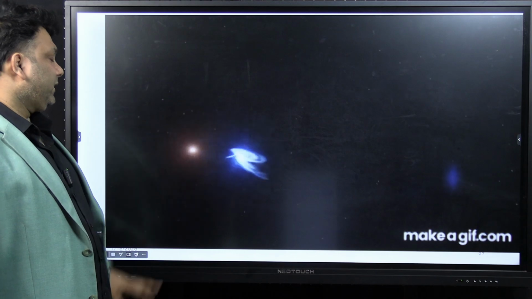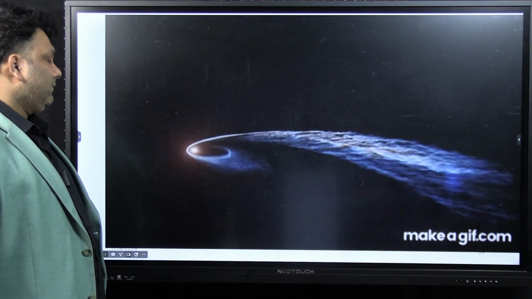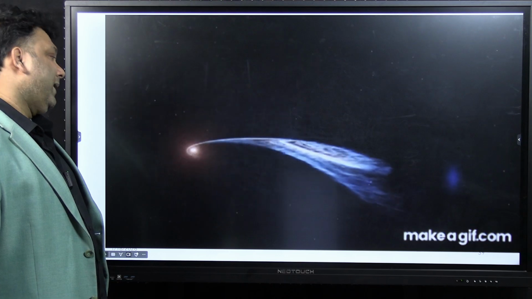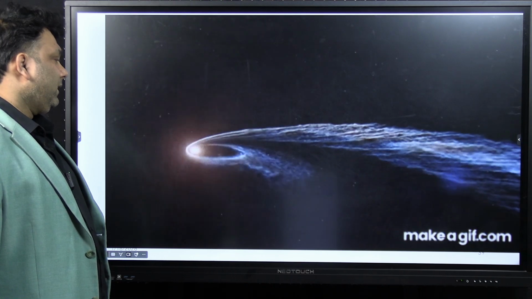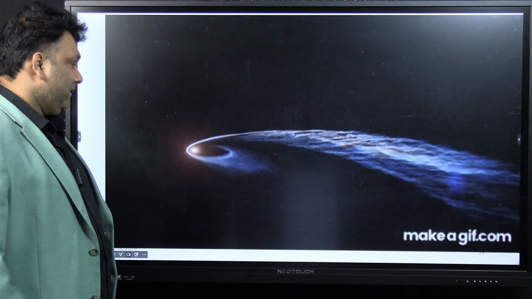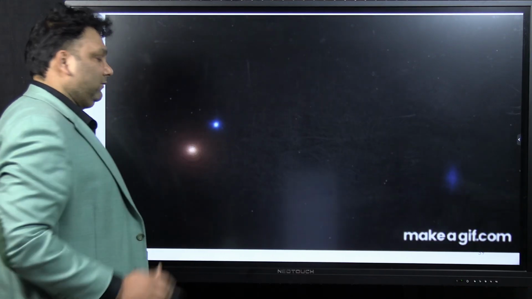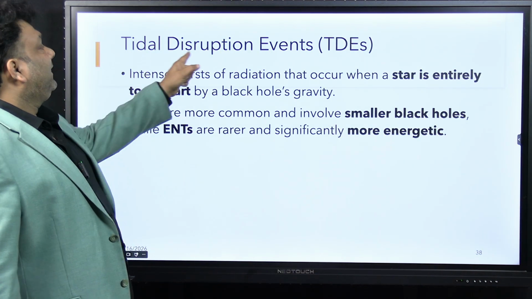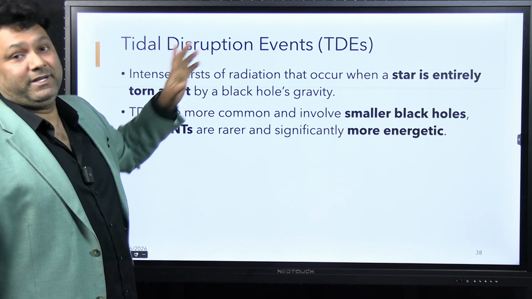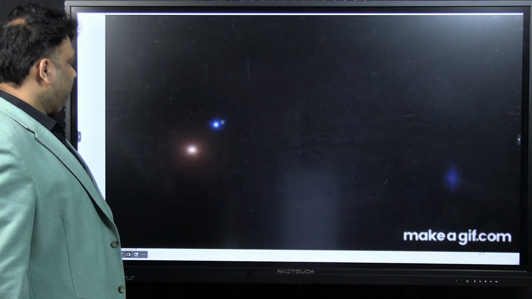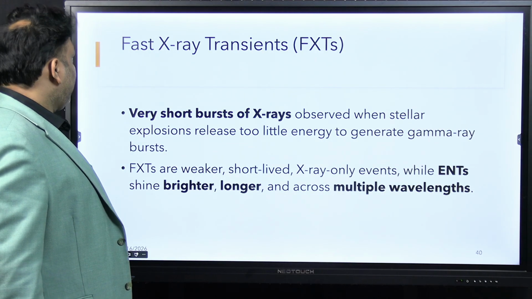So you have a heavier object here, and if a star is coming in contact with that object or black hole, it is tidally attracting it, and gradually it will be sucked into the black hole. Okay, so यही मतलब है इसका tidal disruption events. So don't get confused. Again, one more animation I'll show you.